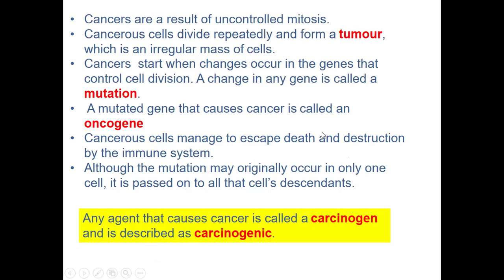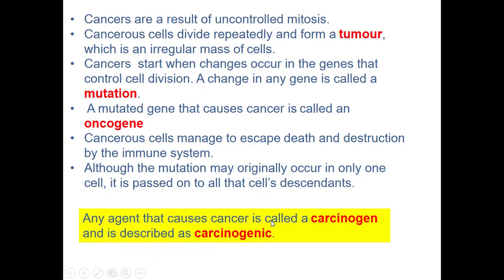So right now, you might have some cancerous cells forming within your body, but your immune system is always destroying them. That is why you do not develop cancer. However, these cancerous cells escape the immune system. As a result, they are going to keep on dividing, passing on that mutation to the descendants, to their daughter cells.